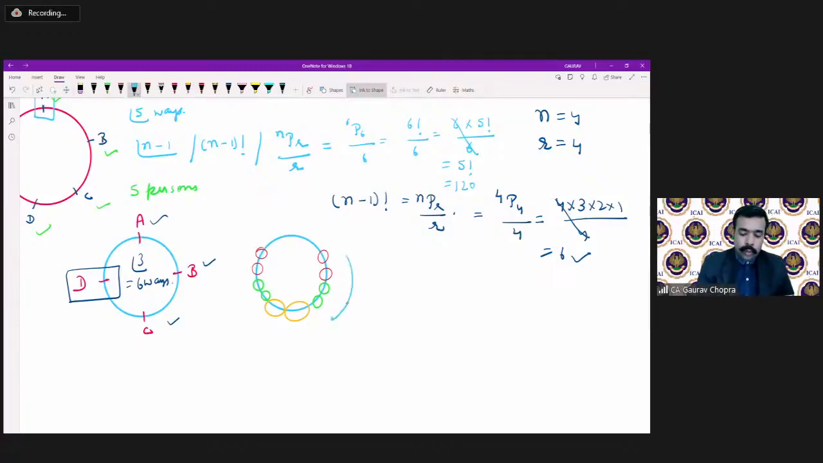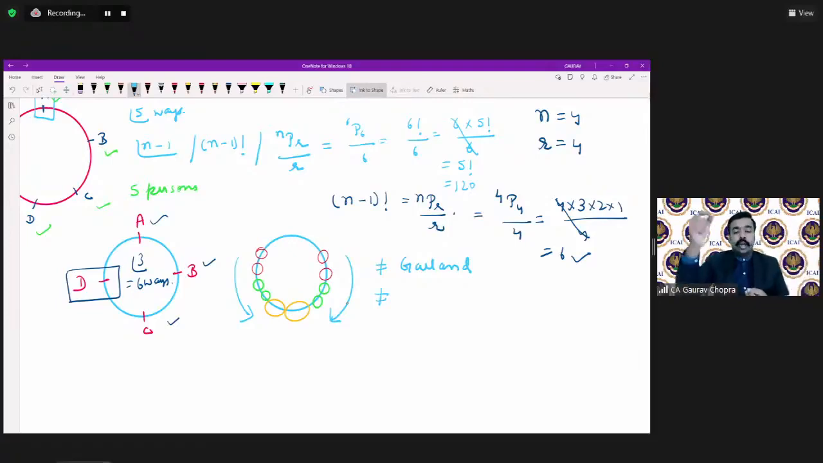When we move in the clockwise direction, it is the same. When we move in the anti-clockwise direction, it is also the same. So in what cases will such things happen? It will happen in the case of a garland. Whenever there is a question of garland, that you have to make a garland, the flowers or beads will form some pattern. Clockwise and anti-clockwise, there is always a similarity. So whenever the word garland or necklace is written, you have to apply this concept. Now what is this concept?